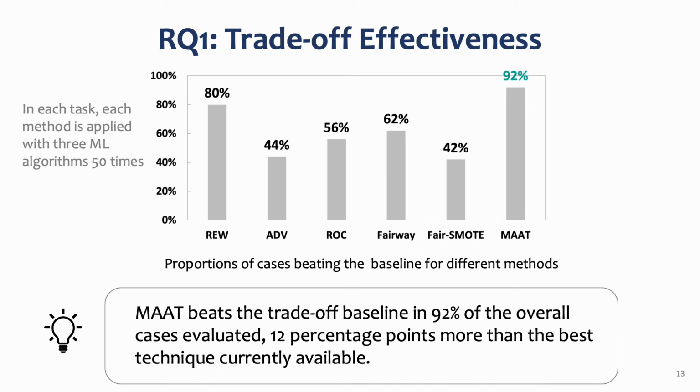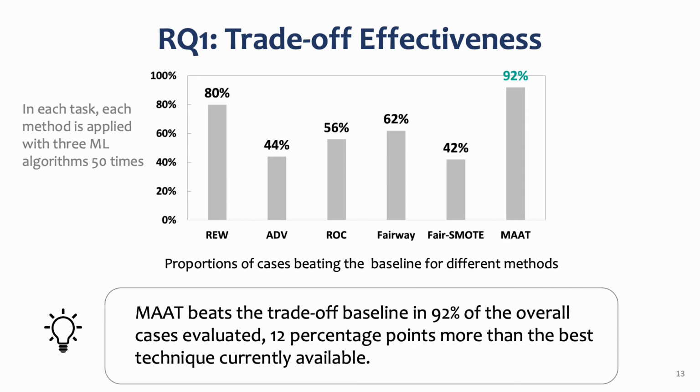The first question evaluates the effectiveness of MAAT and existing methods in fairness performance trade-off. In each of the 7 tasks, each method is applied with 3 machine learning algorithms 50 times. We treat each single run as an individual case. We compare MAAT and existing methods in terms of the unified baseline provided by Fairea, and calculate the proportion of cases beating the baseline for each method.